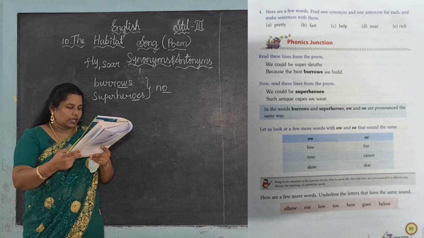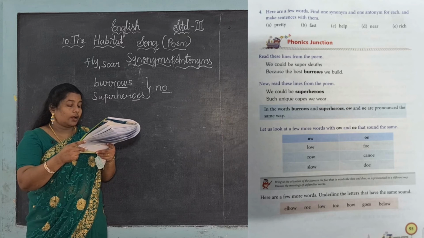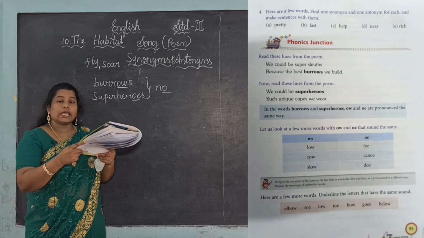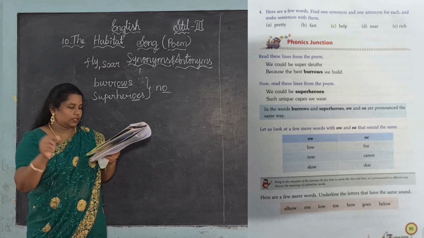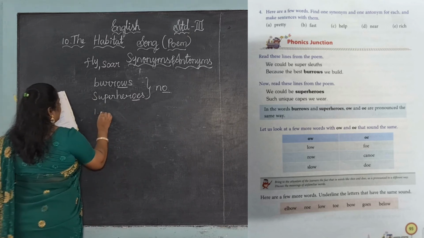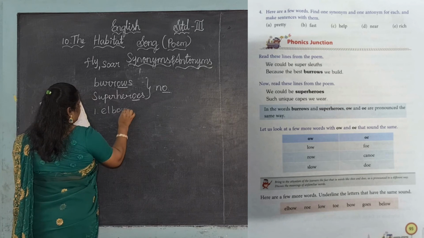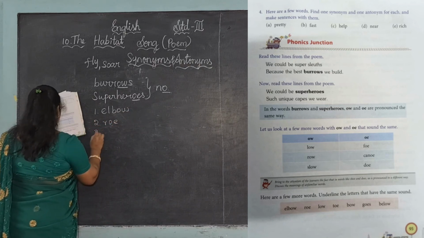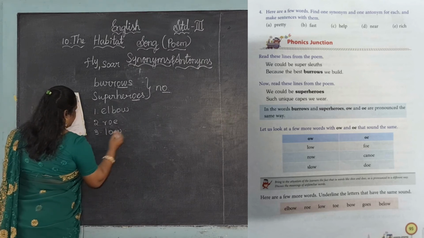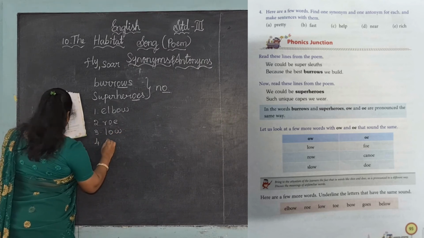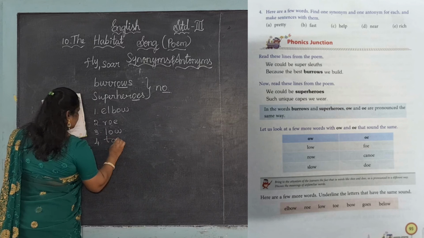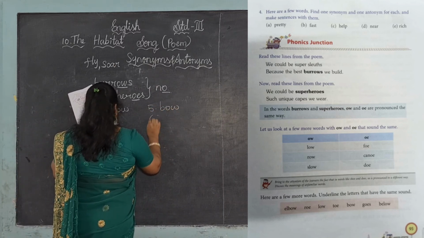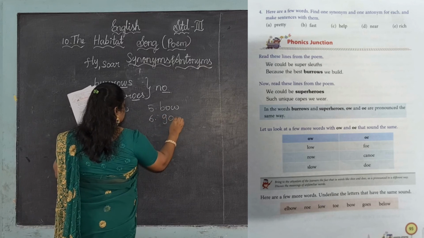Okay. Here are a few more words. Underline the letters that have the same sound. What are the words given here? First one, elbow. Second one, row. Third one, low. Fourth one, toe. Fifth one, bow. Sixth one, goes.